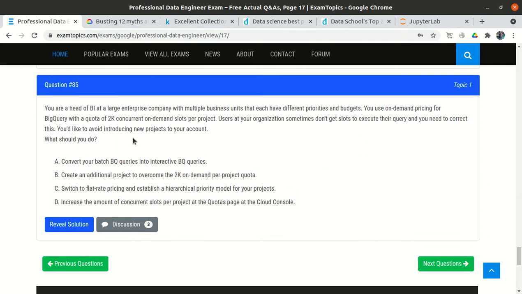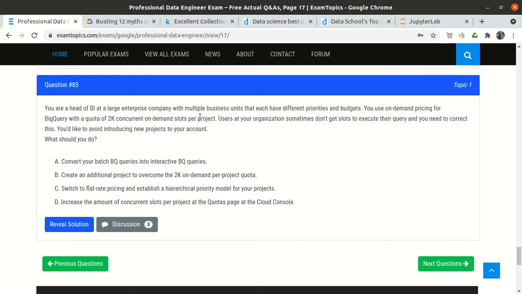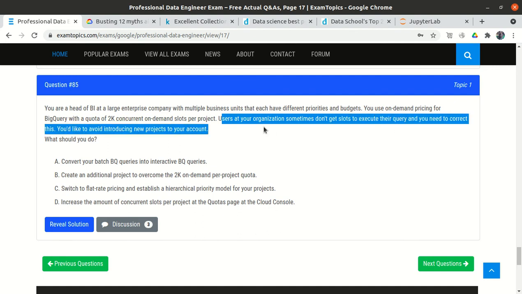Question number 85. You are head of BI at a large enterprise company with multiple business units that each have different priorities and budget. You use on demand pricing. So read the keyword: we are using on demand pricing, and our company is a very large, enterprise level company, and on demand pricing for BigQuery with the quota of 2k concurrent on demand slots per project. Users at your organization sometimes don't get slots to execute their query and you need to correct this.